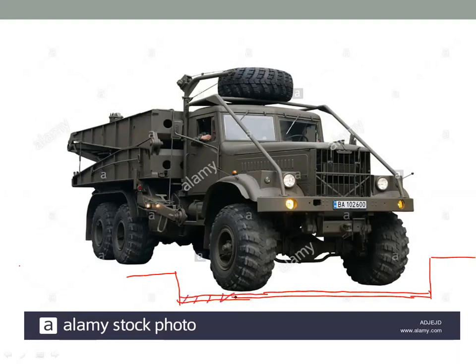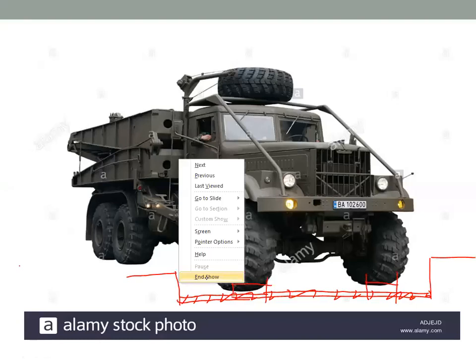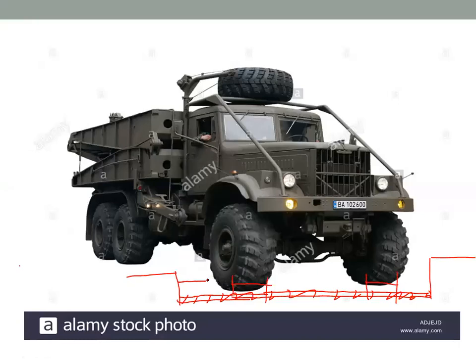Looking from the front, we can see the tire width. Now I want to measure the C value. This is our C value, the distance from the face of the curb to the face of the wheel.